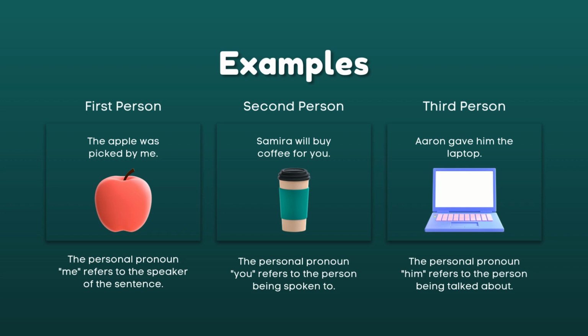In the second person point of view, which is Samira will buy coffee for you, you refers to the person being spoken to or yung pinag-uusapan dun sa sentence. Kaya siya naging second person. Third person point of view, we have Aaron gave him the laptop. Him refers to the person being talked about in the sentence.